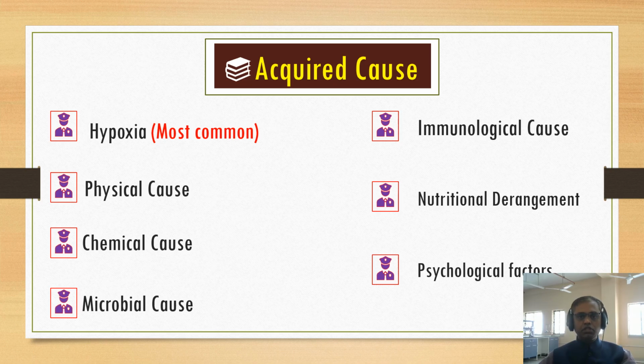The detailed description of the causes is given in my previous lecture on cell injury. If you want to know the details about the different causes of irreversible cell injury or its mnemonics, you can go through my previous lecture class.